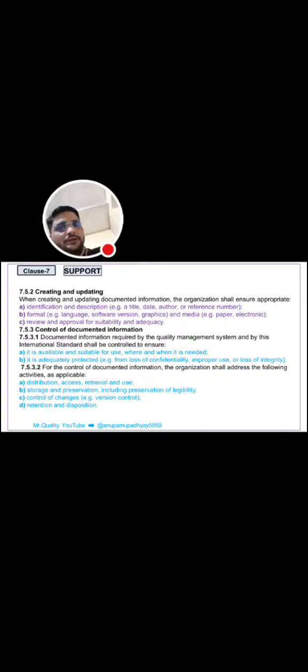Control of documented information. Next clause is 7.5.3, that is control of documented information. There is subclause 7.5.3.1, that is documented information required by the quality management system and by the international standard shall be controlled to ensure it is available and suitable for use where and when it is needed. Second, it is adequately protected from loss of confidentiality, improper use, and loss of integrity.